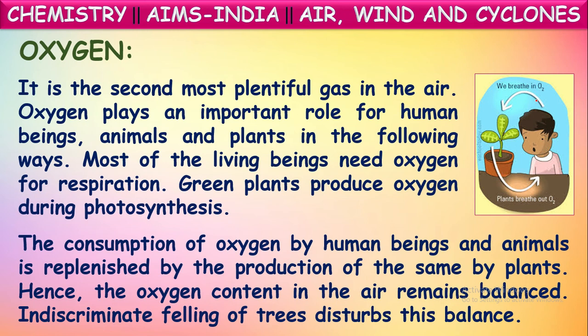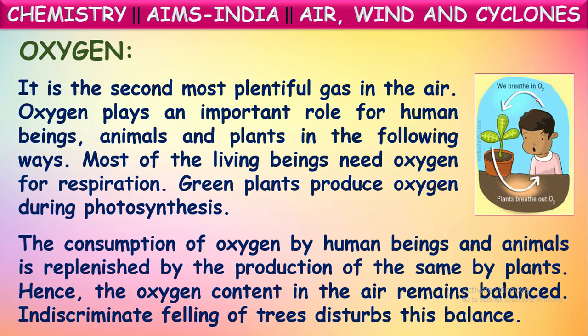But what's happening nowadays? Indiscriminate felling of trees disturbs the balance. If plants are continuously there, producing oxygen gas, and human beings are consuming this, it remains balanced in the atmosphere at 21%. But nowadays, human beings are cutting down many trees for their survival, to construct buildings and for other works.